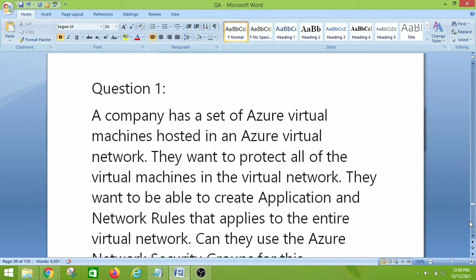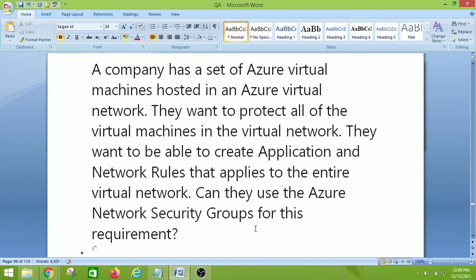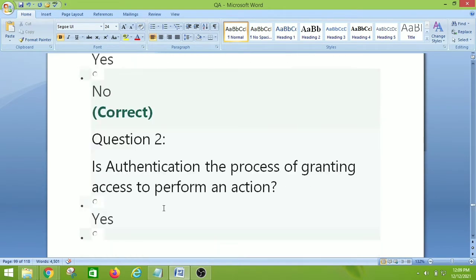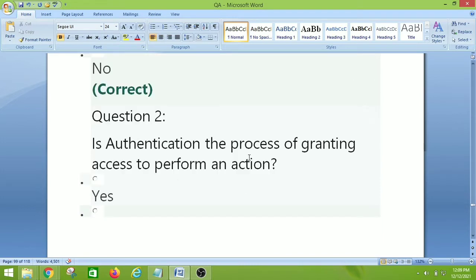So let's move on to the question number 1. A company has a set of Azure virtual machines hosted in an Azure virtual network. They want to protect all of the virtual machines in the virtual network. They want to be able to create application and network rules that applies to the entire virtual network. Can they use the Azure Network Security Group for this requirement? So we have two options, yes or no. The right answer is no. So let's move on to the next question, that is question number 2.